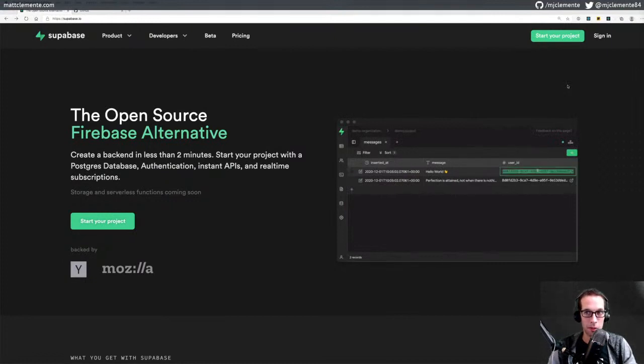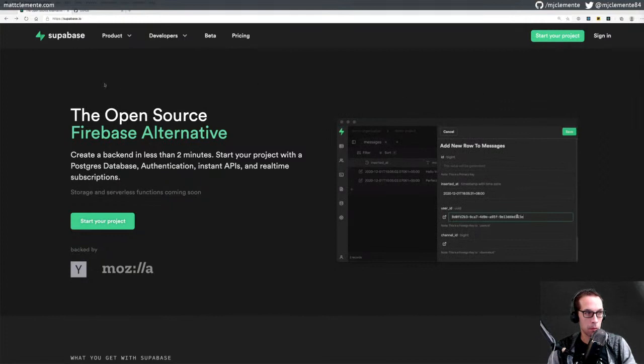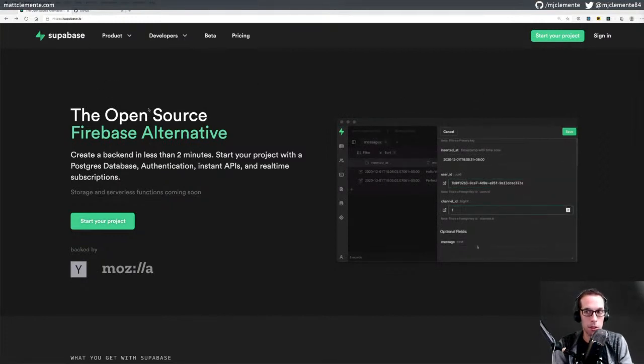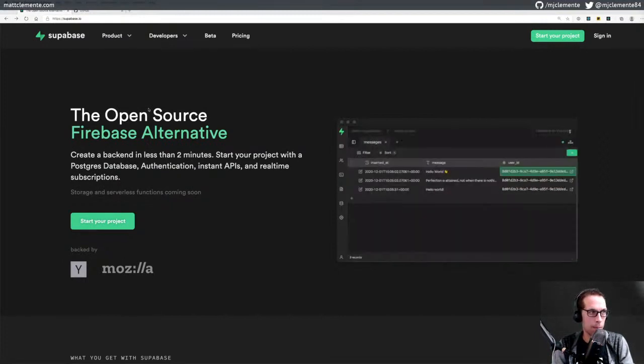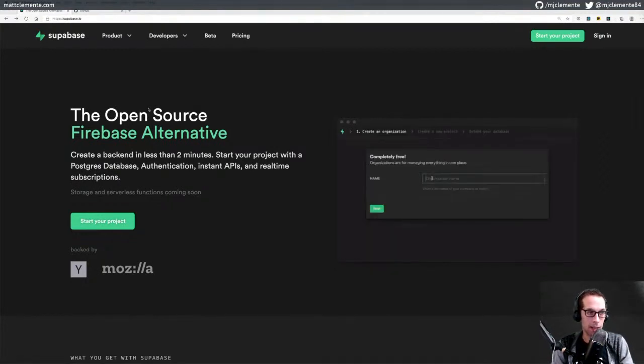But without further ado, I'm just going to dive into exploring Supabase, which is an open source Firebase alternative. I don't even remember where I stumbled across Supabase. I think it was some tech newsletter I was subscribed to. I might not even be the ideal audience in that I did not use Firebase. I remember when Firebase came out, but I didn't have a use case for it at the time, and I think it developed a lot from then.